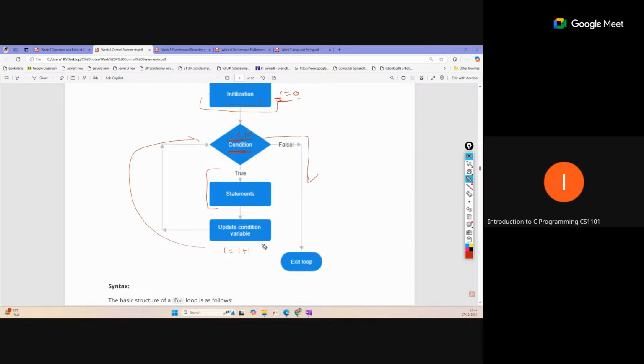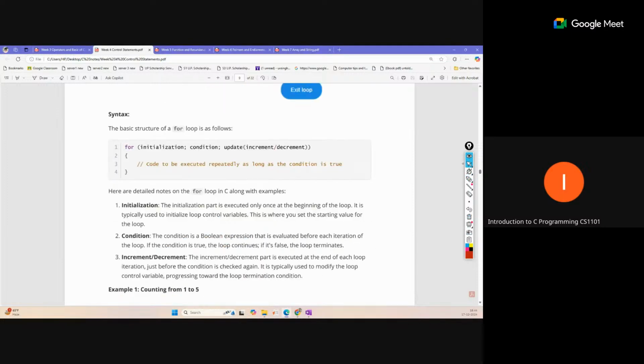Okay, so that is the way of loop execution, and we use this syntax inside the for loop. The for loop looks like this. Initialization is the first part where you can initialize the variables. Here you can initialize not only one variable, you can also initialize more than one variable. You can write int I equal to 0 and j equal to 4.